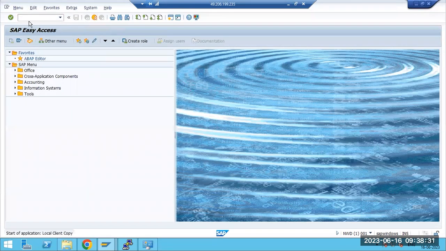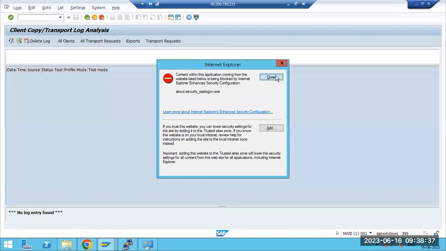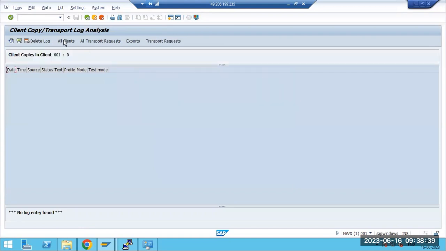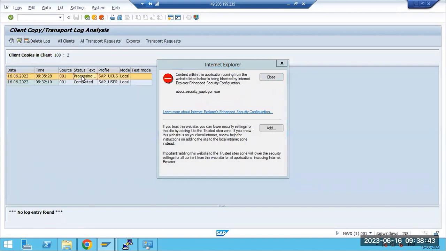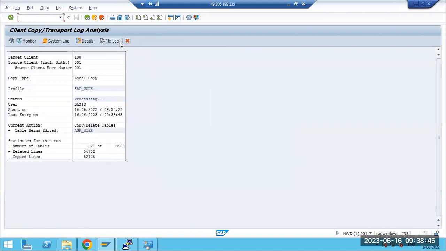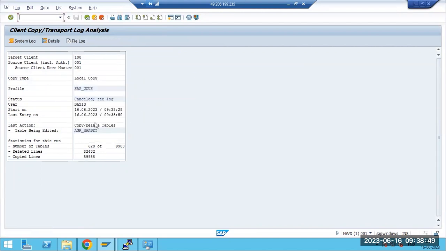Suppose I wrongly performed it and want to cancel the client copy. What can you do? You can see it is processing. Open SCC3 and just click on the cancel button, which means it will cancel the client copy. See here, local client copy is cancelled.